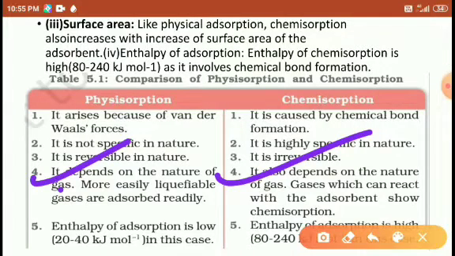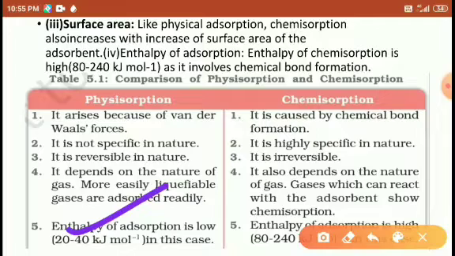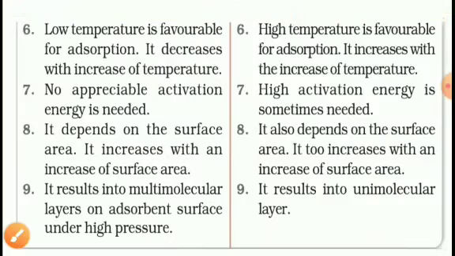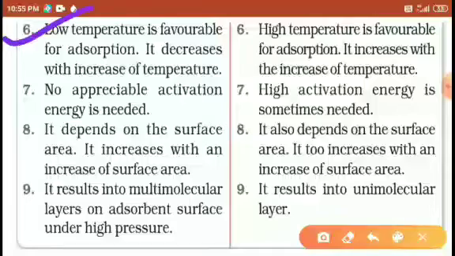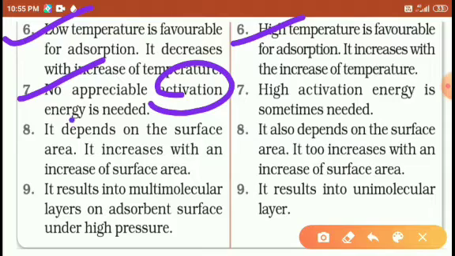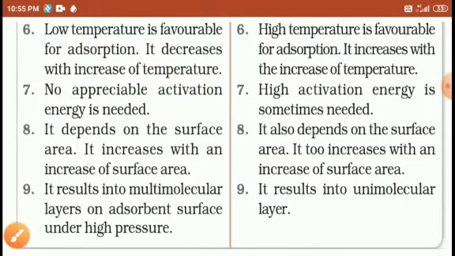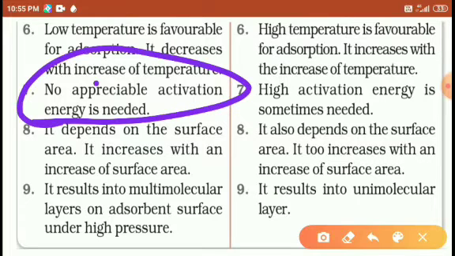Enthalpy of adsorption: in physisorption, when the adsorbent attracts the adsorbate, it releases 20 to 40 kilojoules of energy. In chemisorption, it releases 80 to 240 kilojoules per mole of energy. Low temperature favors physisorption; high temperature favors chemisorption. Physisorption does not require activation energy, while chemisorption requires activation energy, meaning it needs extra energy.